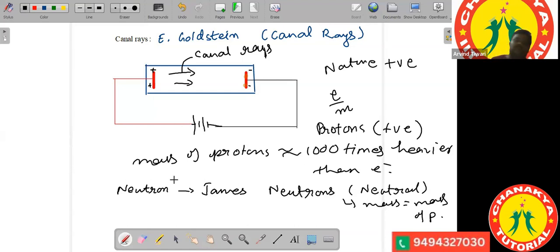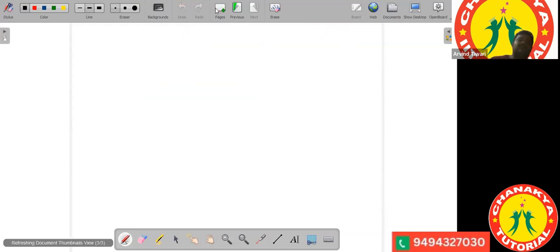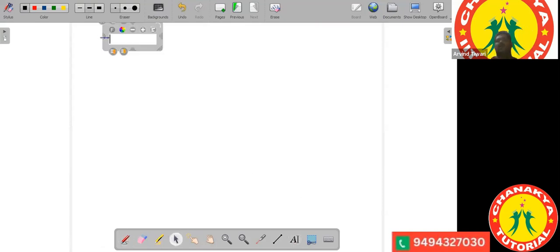But before the neutrons were discovered, J.J. Thomson came again, and he put forward his theory of the structure of atom, which is called the plum pudding model of atom.